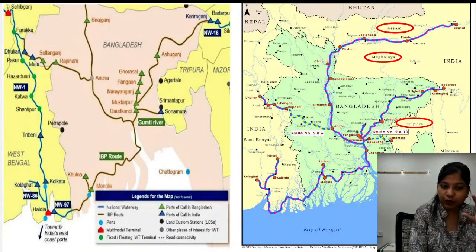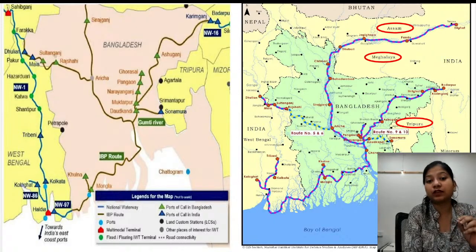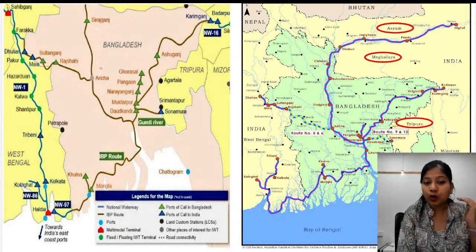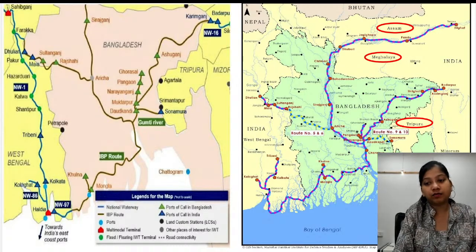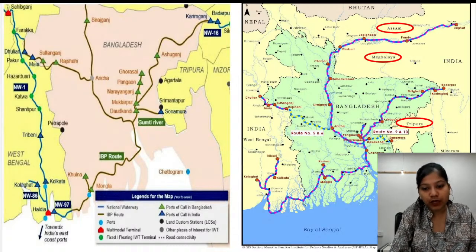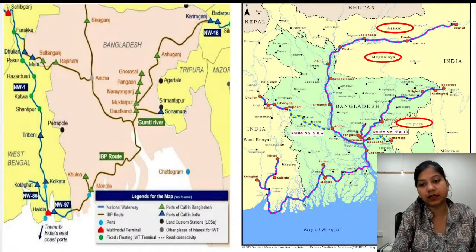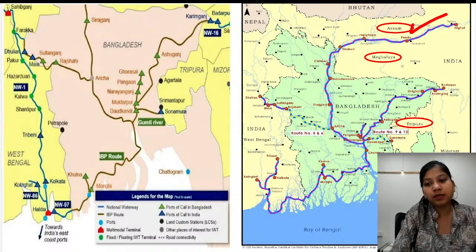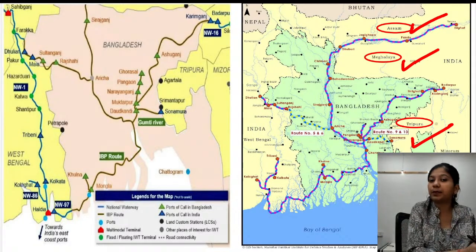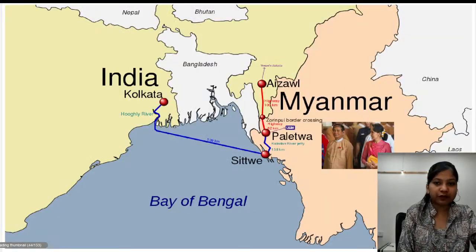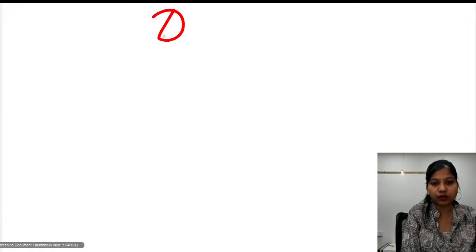Next here is that for the northeastern region only, what we are doing, we have the Indo-Bangladesh protocol route. You must have heard about it many times in the news. So what is it? It basically is the waterways connectivity from India to northeastern India through Bangladesh. So here you can clearly see that these are the waterways which are going from India, West Bengal, into Bangladesh, and from Bangladesh the connectivity is being provided to Assam, Meghalaya and Tripura. So this is one route through which we are increasing the connectivity between the mainland India and the northeastern region. Apart from the Chicken's Neck corridor, that is this corridor which is already there.